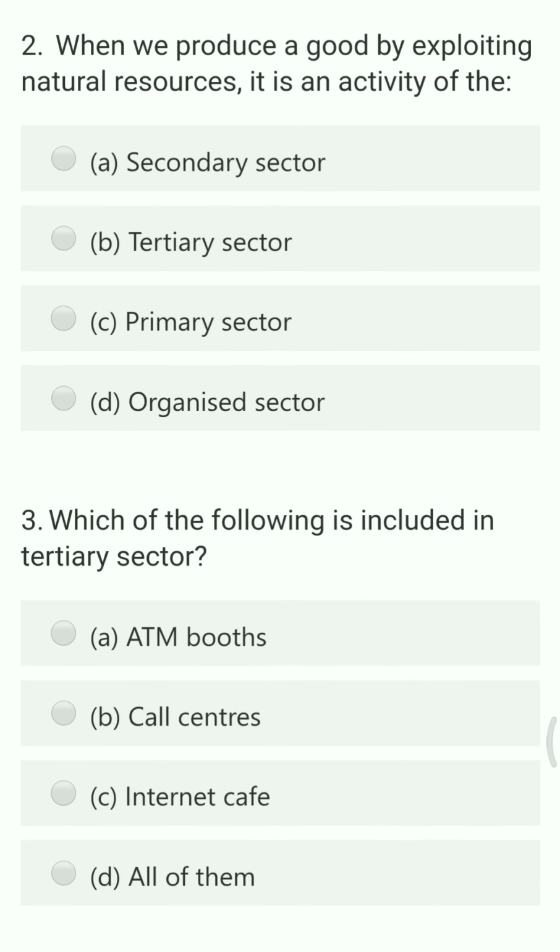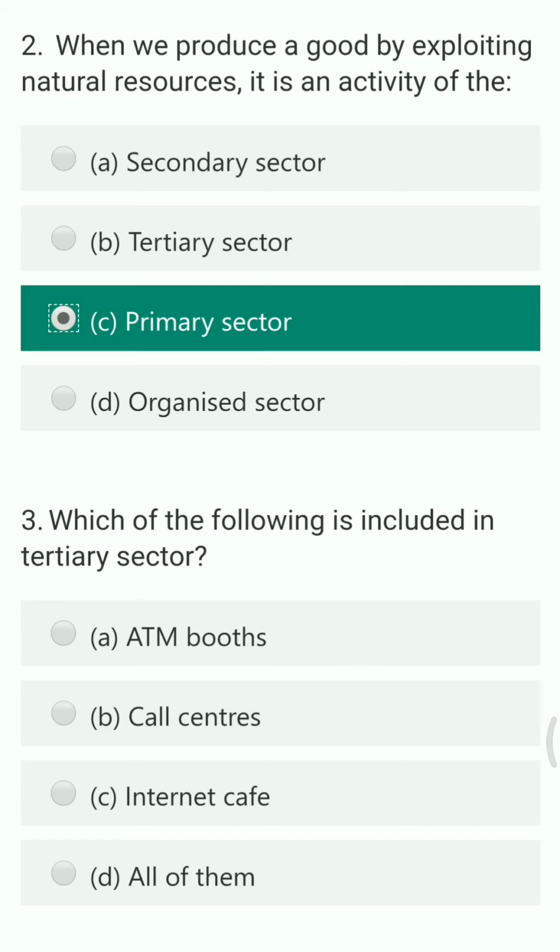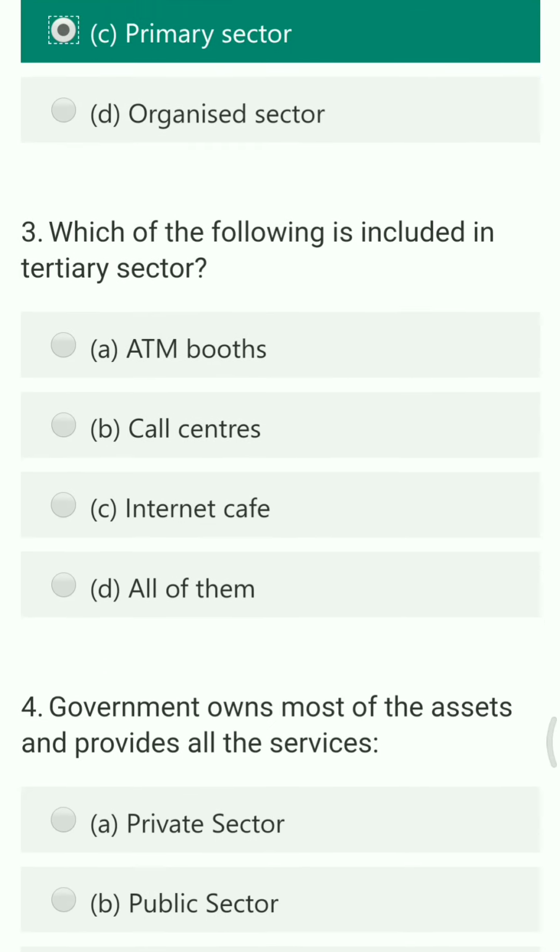Next question. When we produce a good by exploiting natural resources, it is an activity of the dash. The options are secondary sector, tertiary sector, primary sector, and organized sector. So the right answer is primary sector, because a primary occupation is only dependent on natural resources or on nature.